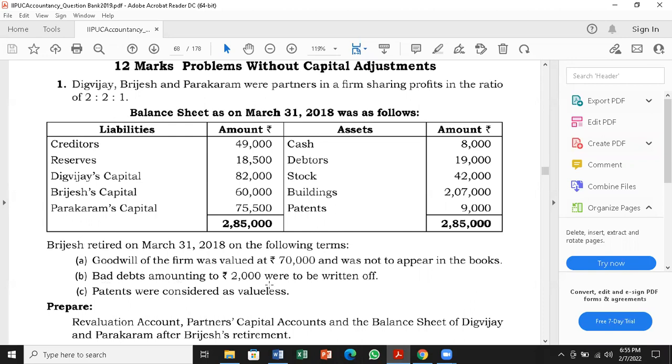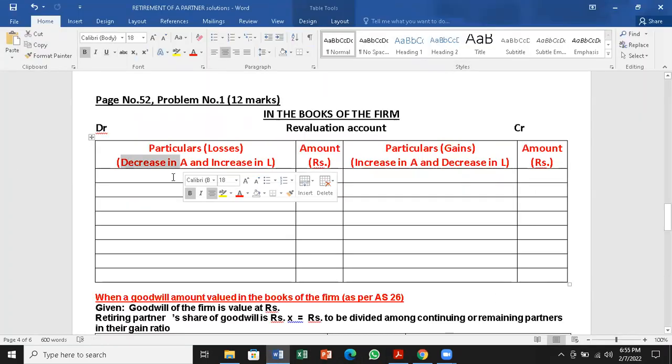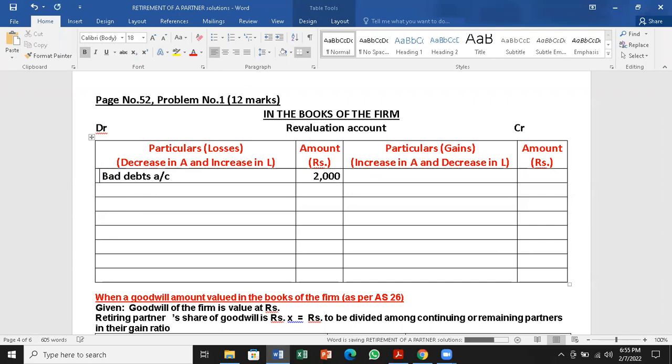Adjustment B, bad debts amounting to 2,000 were to be written off. That is connected to debtors as I told. Debtors is 19,000, amount to be received from customers. Out of that, 2,000 will not be received from customers. So reduction in asset. I put it as debtors account itself, or you can put it as bad debts also.